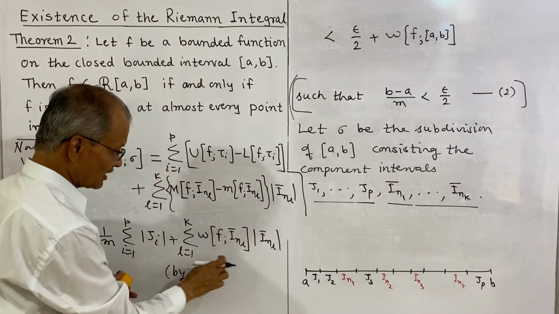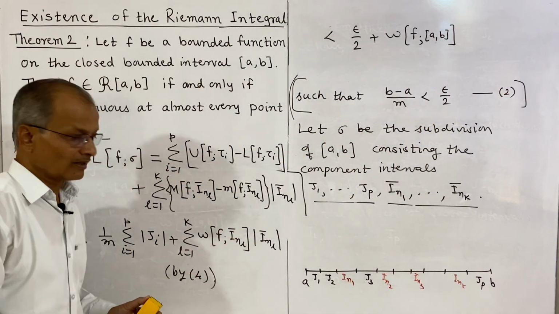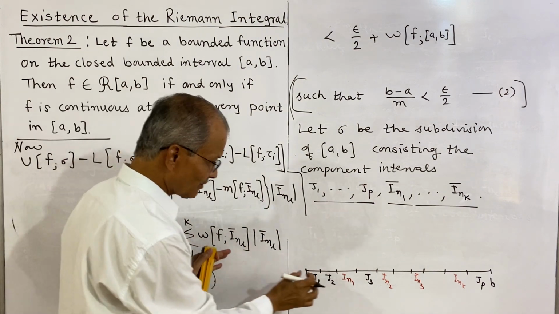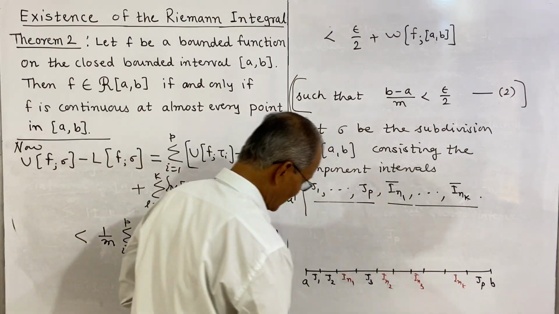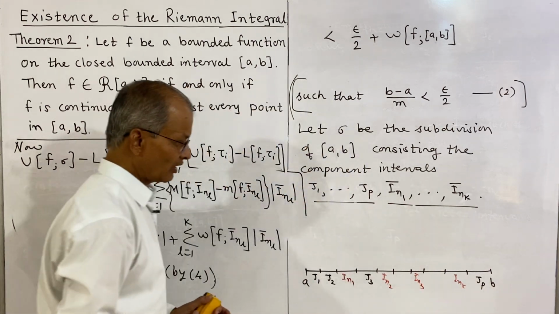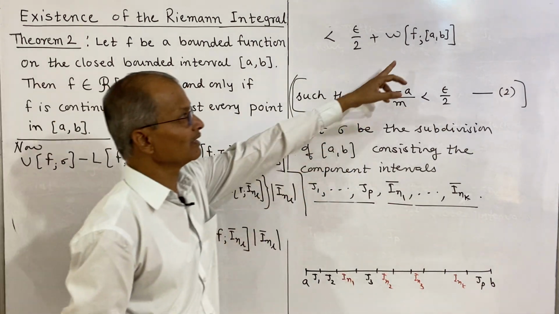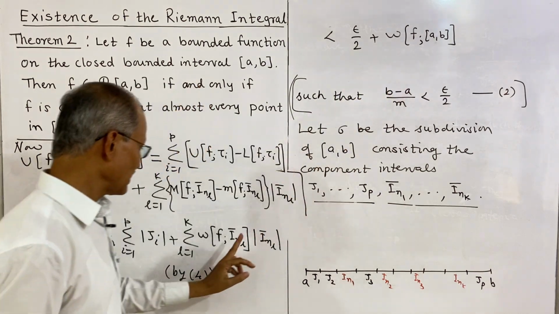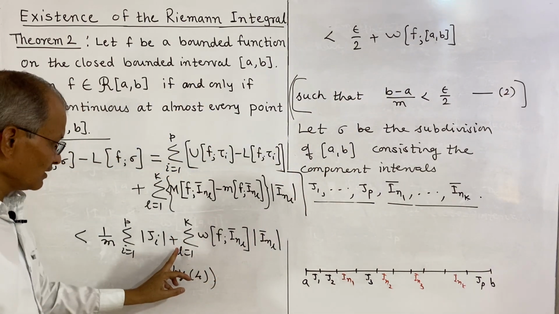These are the oscillations of the function in these component intervals, and if you consider the oscillation of the function in the whole of the interval a to b, this will be certainly less than this oscillation, and this is independent of the sigma. So we should write it outside.